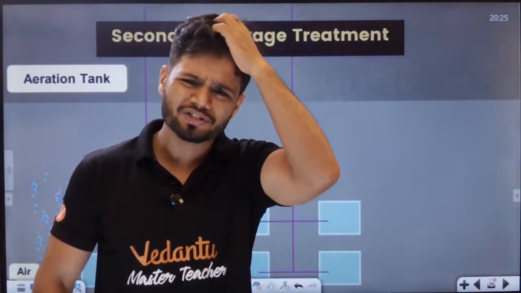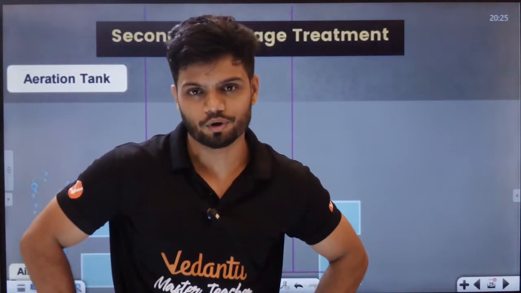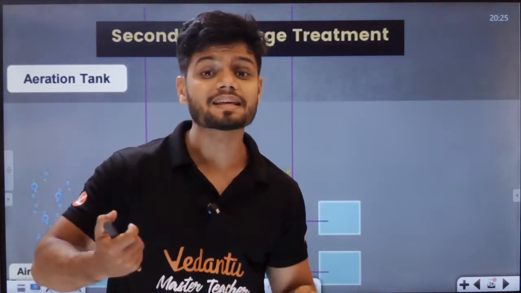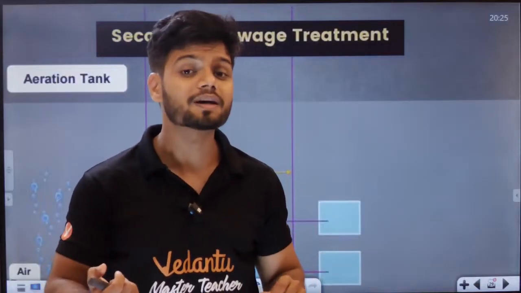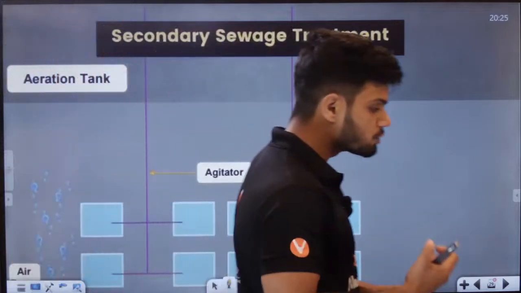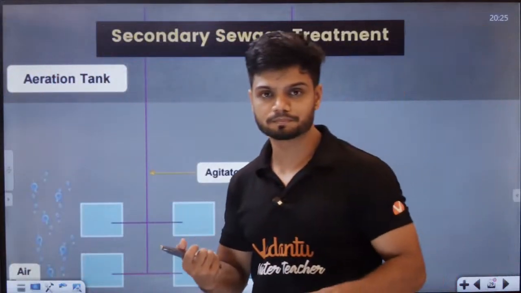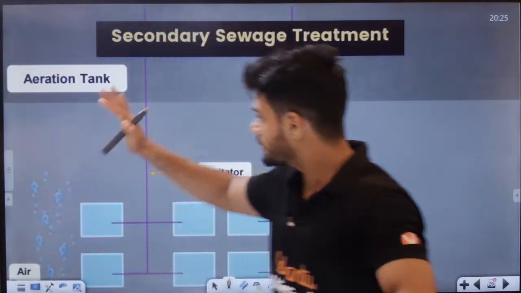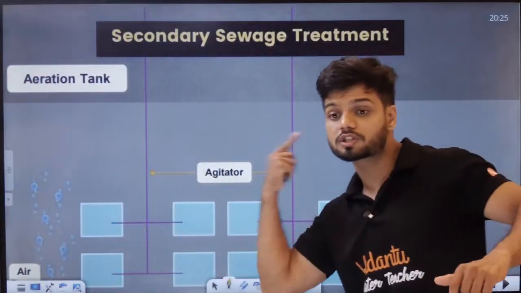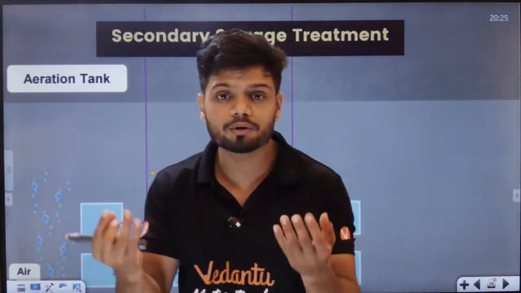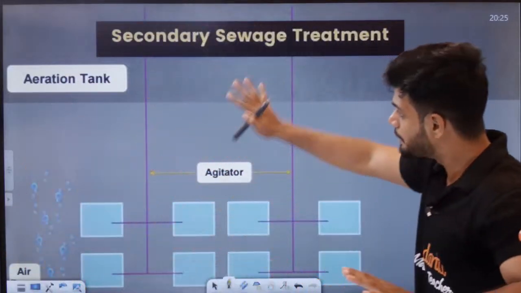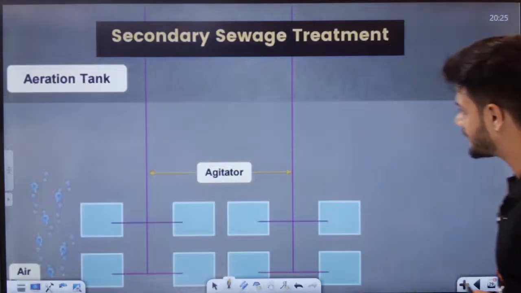Why do we call it the aeration tank? Because here we have bacteria which require air. What do we call bacteria which require oxygen? Aerobic bacteria. So here in this aeration tank, we use air and agitators to spin it around so that more and more bacteria can grow here.